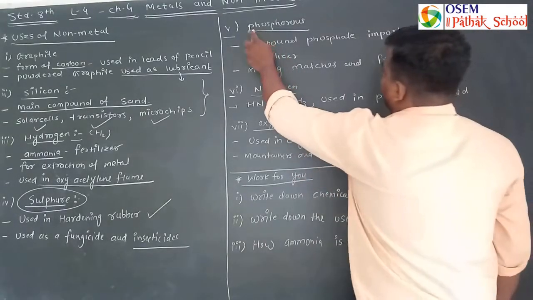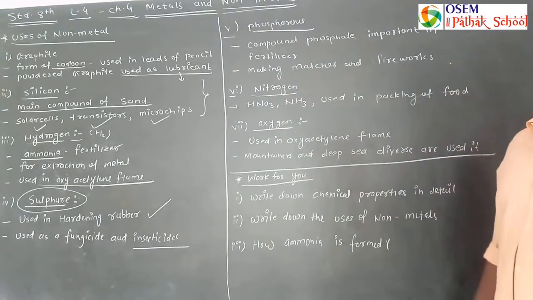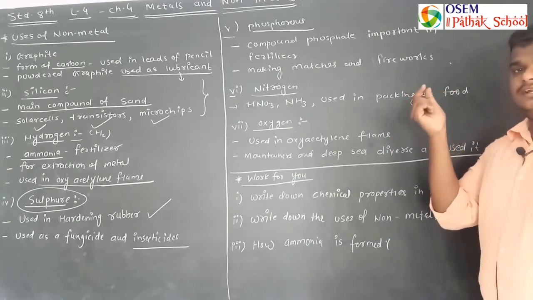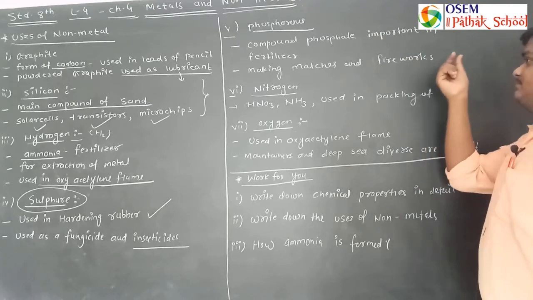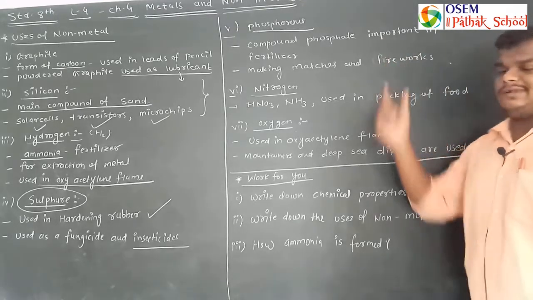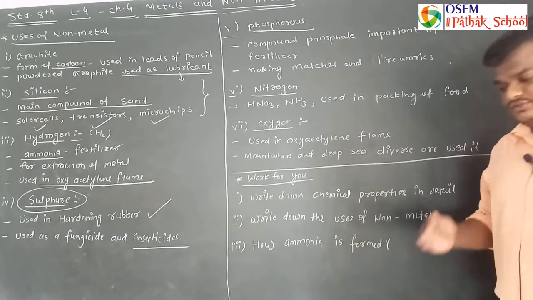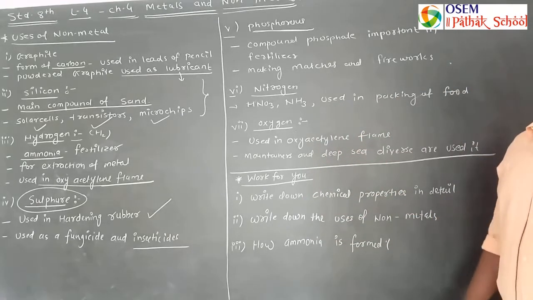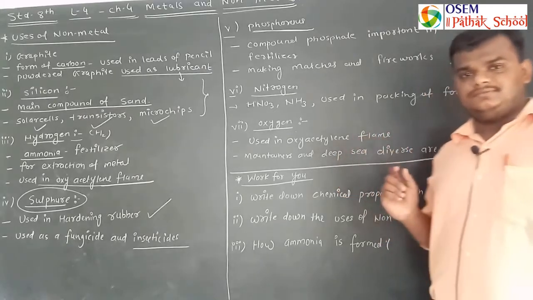The fourth one is phosphorus. So what are the uses of phosphorus? The compound phosphate is made from phosphorus. It is important in fertilizer. Phosphate is highly required by plants for good growth.